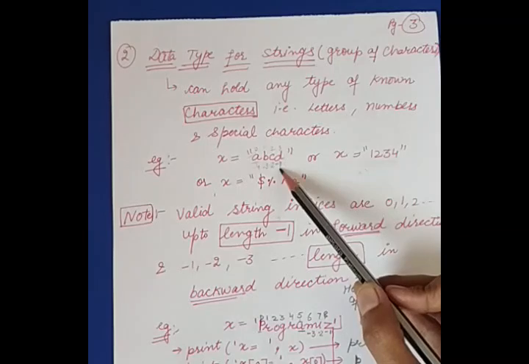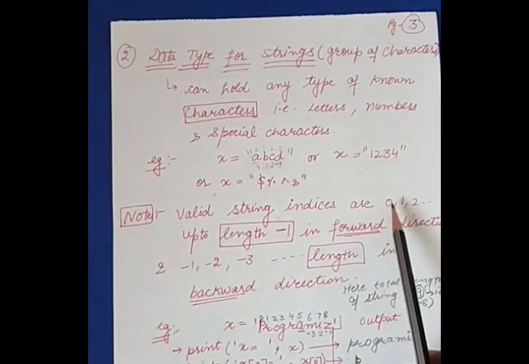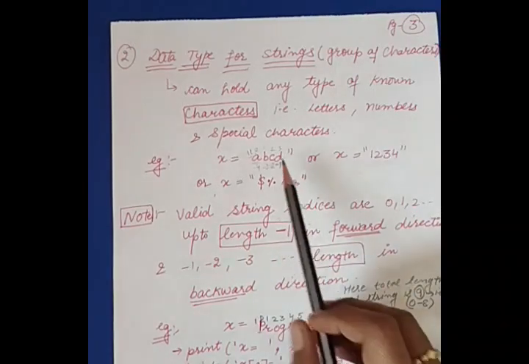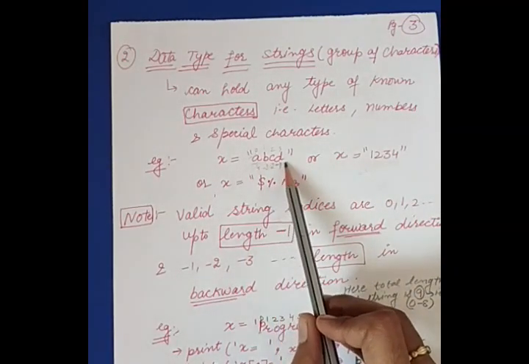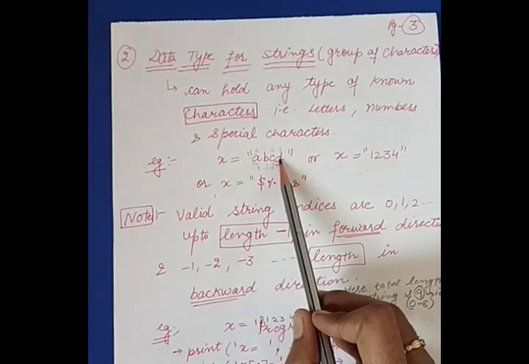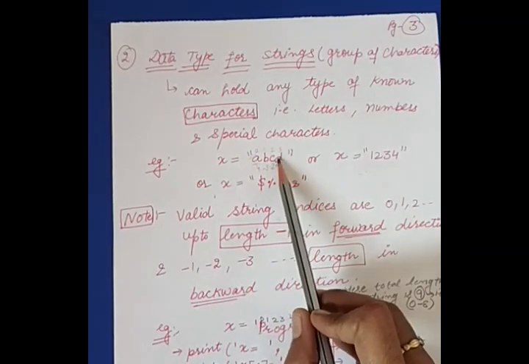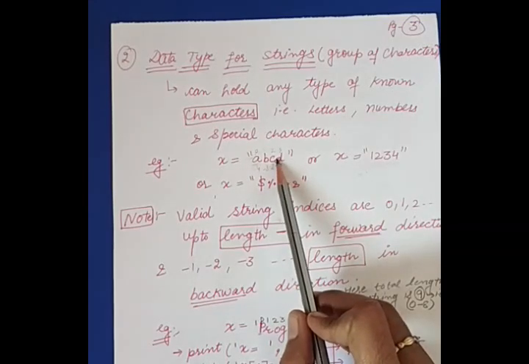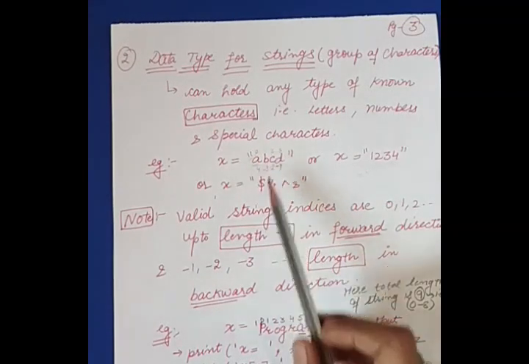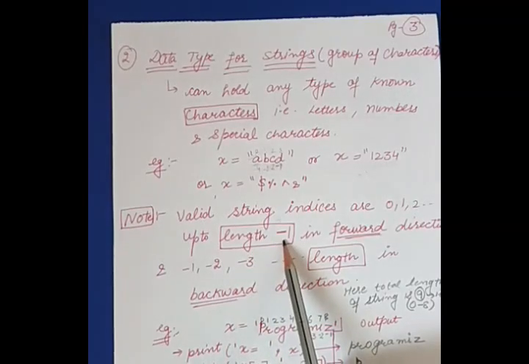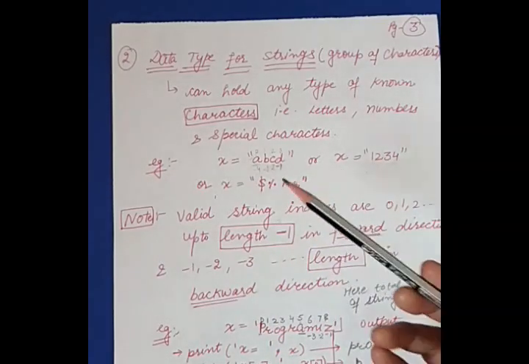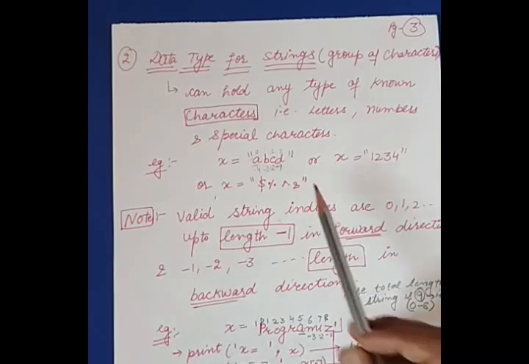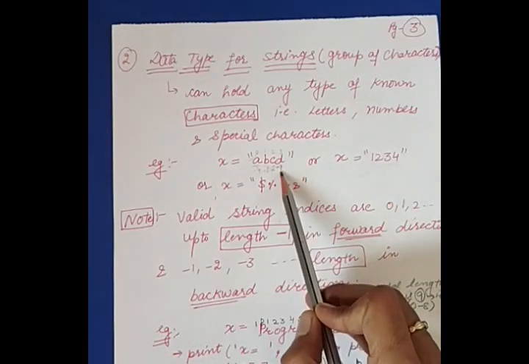Fine. And why have I written 0, 1, 2 up to length -1? See here, the length of the string data is 4, 1, 2, 3, 4, but we started the indices from 0. So if the length is 4, the indices will vary from 0 to 3, that is length -1. And please note, when we are referring to the backward direction, the indices will always start from -1. Fine.